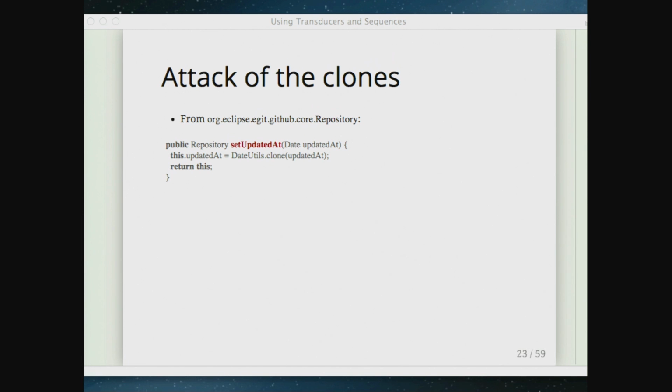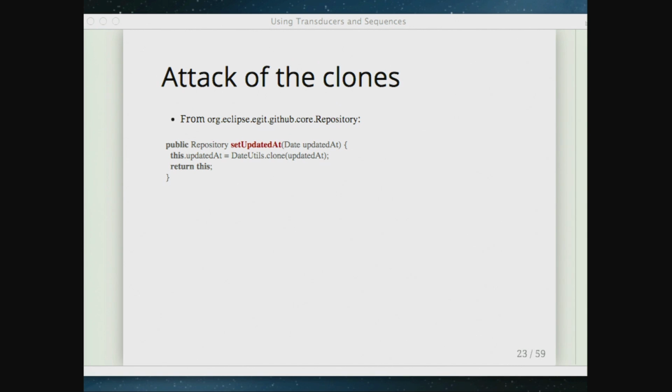And note that this doesn't even actually solve the problem. If in between the point when set updated at starts and the clone is called, somebody could have modified that object already, right? If this is really a problem, you haven't actually solved it. Their caller has to do that. And what if the caller just created this date and is not going to do anything with it, which is probably 99% of the time?